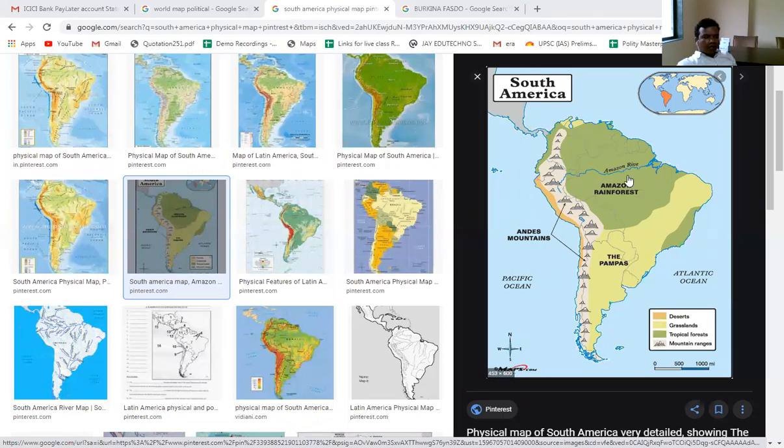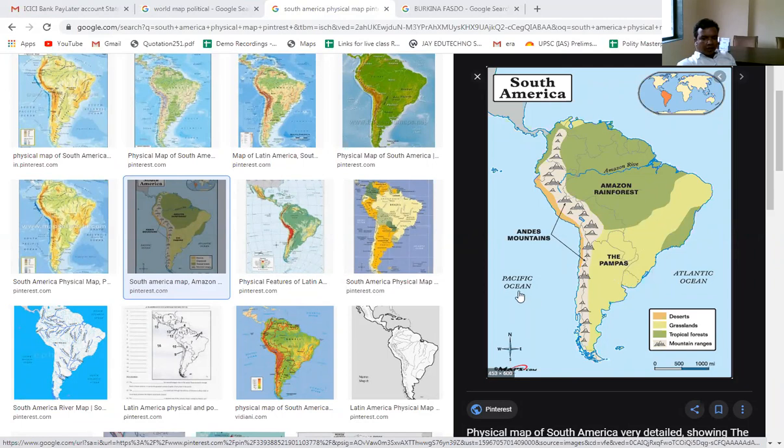South America was discovered when America was discovered by Columbus. Again, we can see that South America was also a complete virgin land. South American people were living there, but South America was also colonized by the European countries in the 18th and 19th century. So there are three important parts of South America that you can see here.